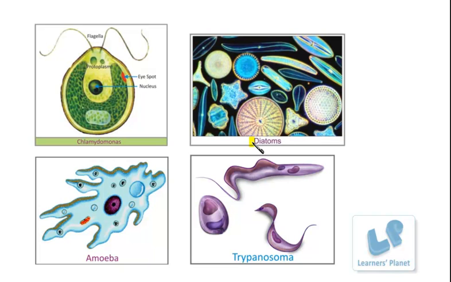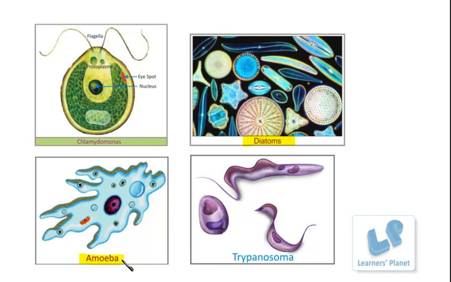Similarly, another example is related to diatoms. Now these diatoms, of course, are found in water and they are the simplest phytoplanktons. Phytoplanktons means what? Phyto means having plant origin and planktons means organisms. So they are aquatic organisms which are autotrophic in nature. Fine. Then comes the heterotrophic organisms.